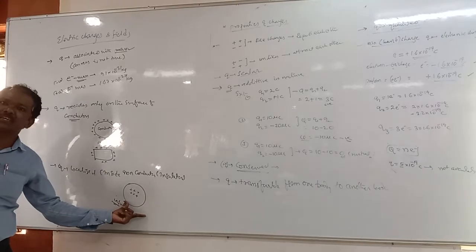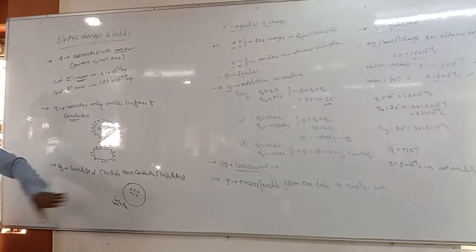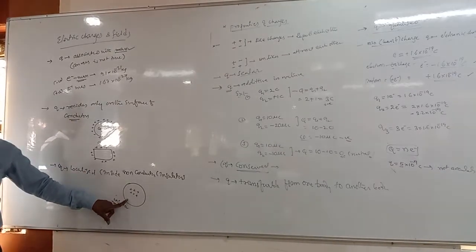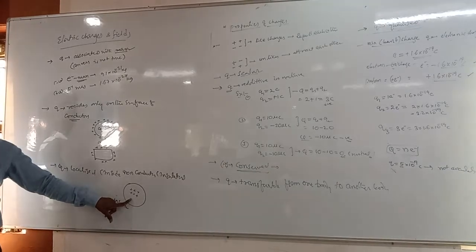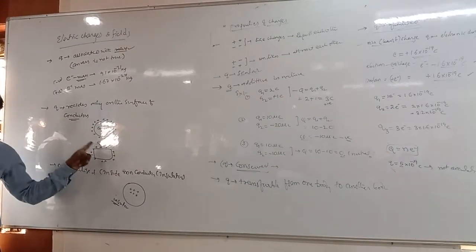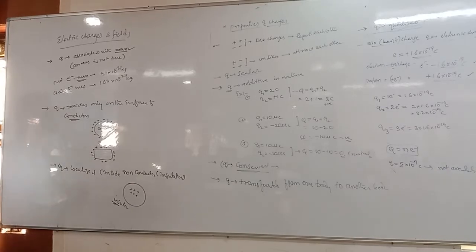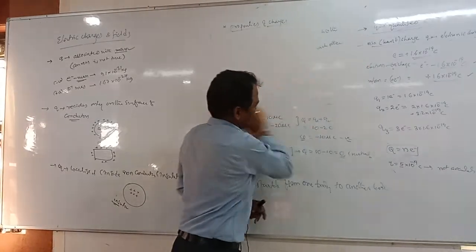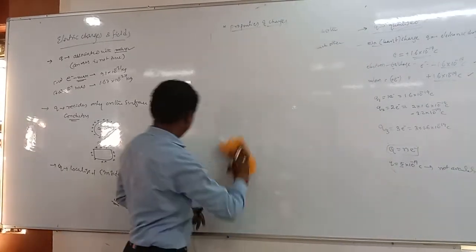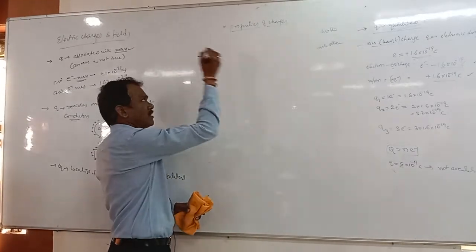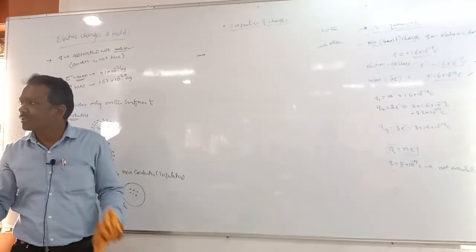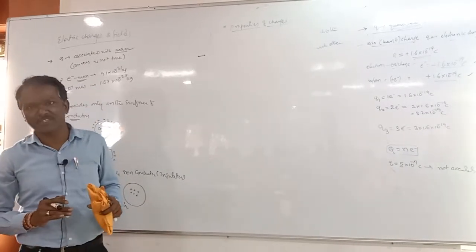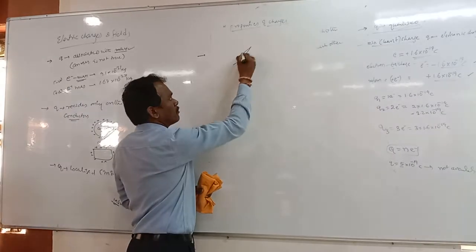While representing the insulator charges, we have to show the charges inside the material, that is the insulator. Okay, if we draw the charges on the surface, it means it is a conductor. And here charges will be accumulated, which reside more on the sharp points.